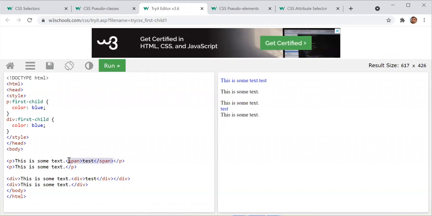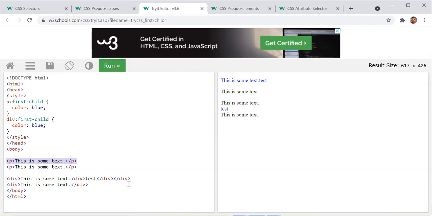They will take all first child. I'm not able to convince myself why they are taking this one and why they are taking this one. Pankaj, if you make the first paragraph text one, so this is the first child of body, right?